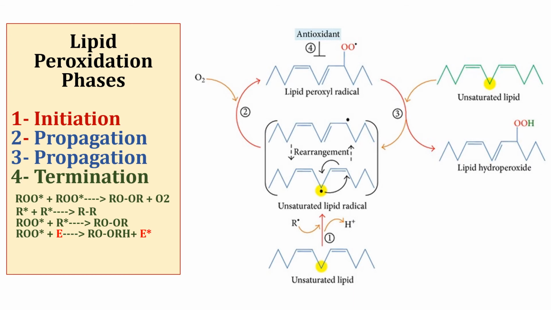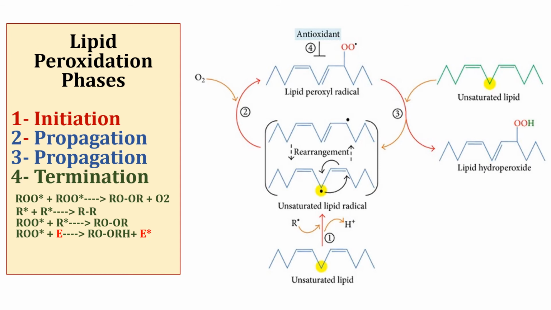polyunsaturated fatty acid molecule. Now here it is reacting with another polyunsaturated fatty acid molecule to form another carbon-centered radical, and it itself gets converted into lipid peroxide. This lipid peroxide can then enter step 1 of initiation to be converted into lipid peroxyl radical. So this is how one lipid radical reacts with another neighboring lipid molecule to generate another free radical in lipid membrane, which causes destruction of membrane architecture.